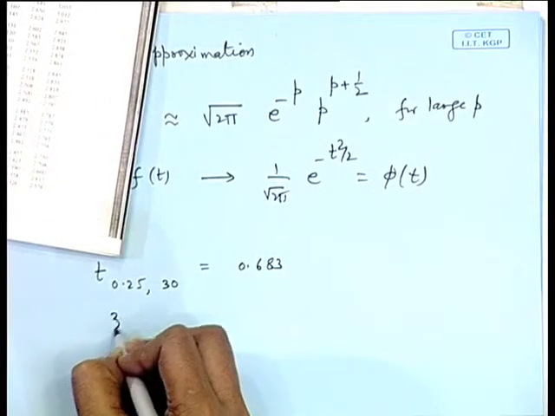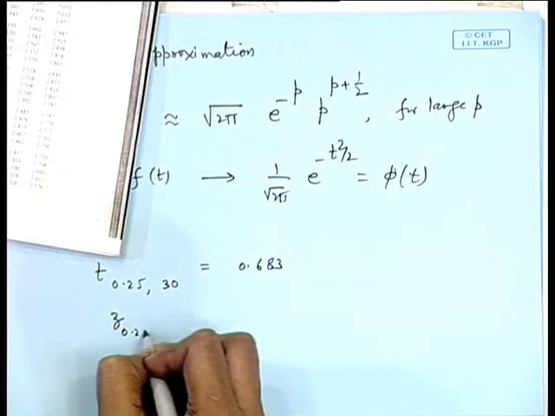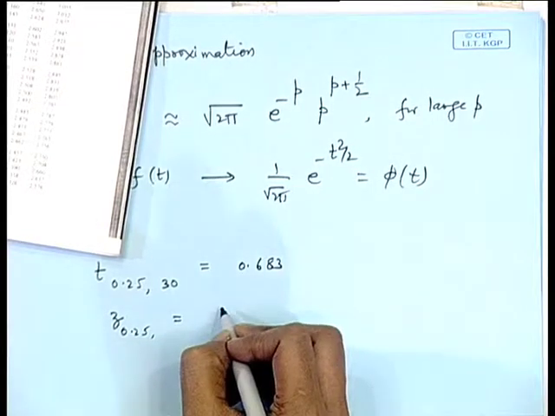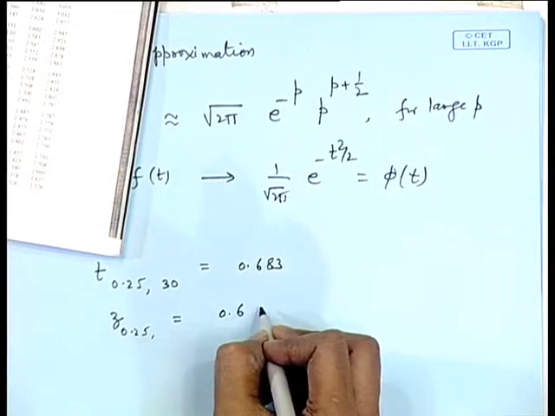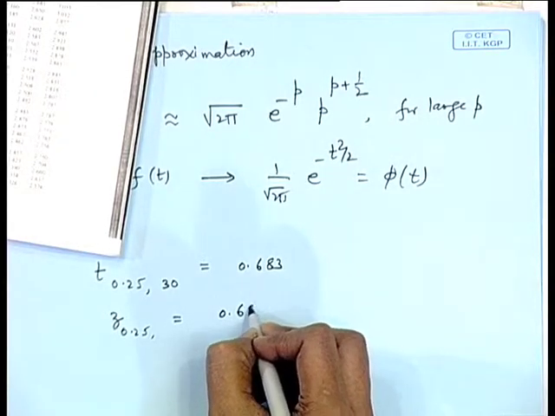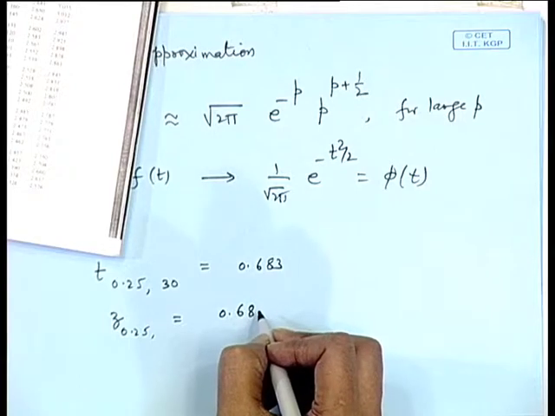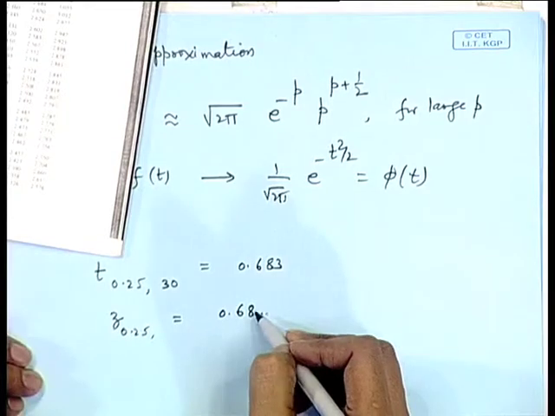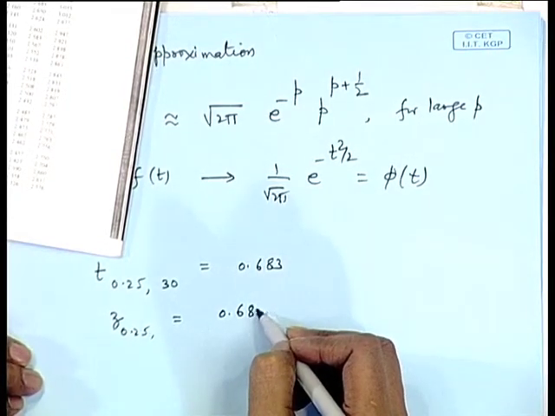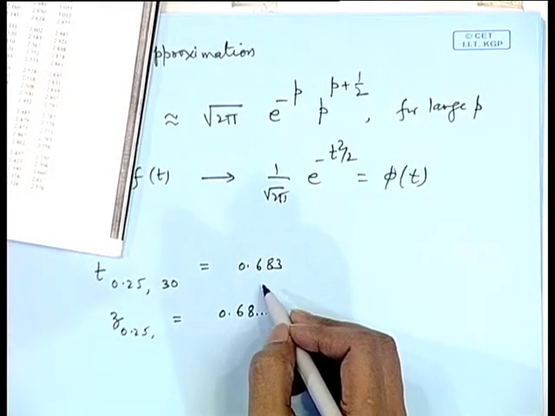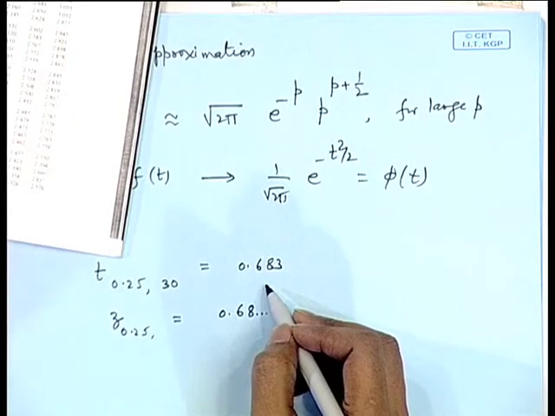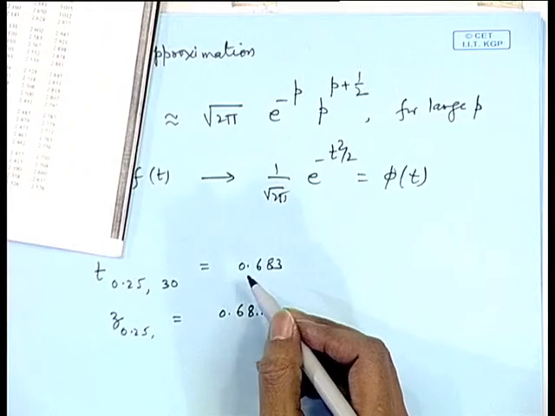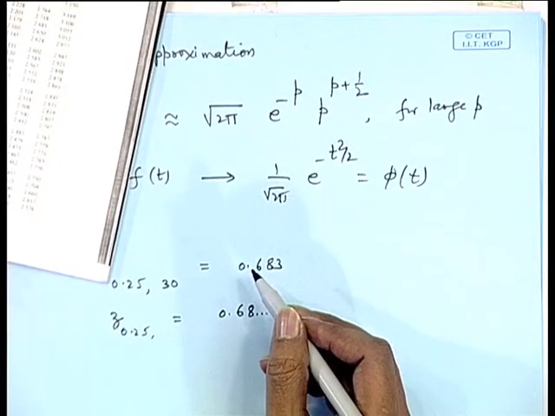That is, if I consider that as the z point, z 0.25 is equal to 0.68, and since this table is given only up to 2 places, I cannot predict more here, but it is pretty close as you can see. In fact, the tables are not given beyond 30 in most cases, because the approximation is extremely good. In fact, at 120 the value is almost equal.